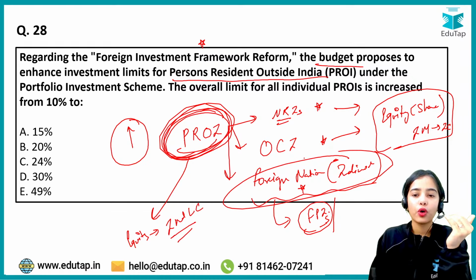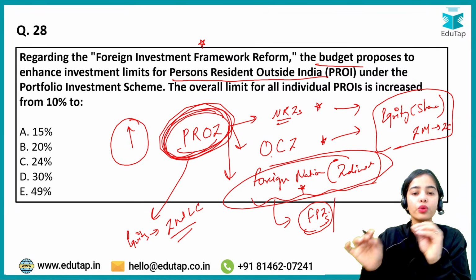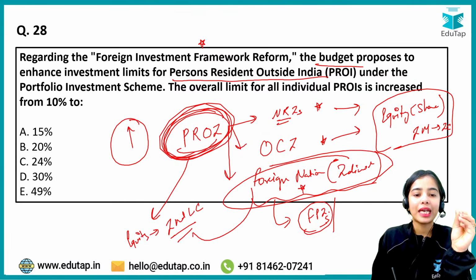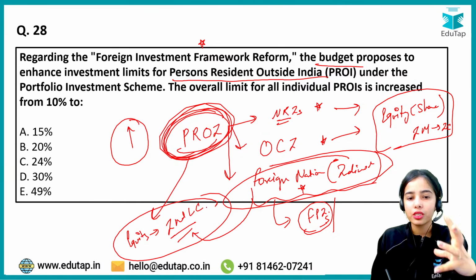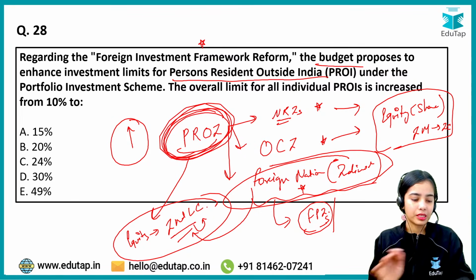So even these foreign individuals can directly invest in the shares in the Indian listed companies. This is the idea. Okay.